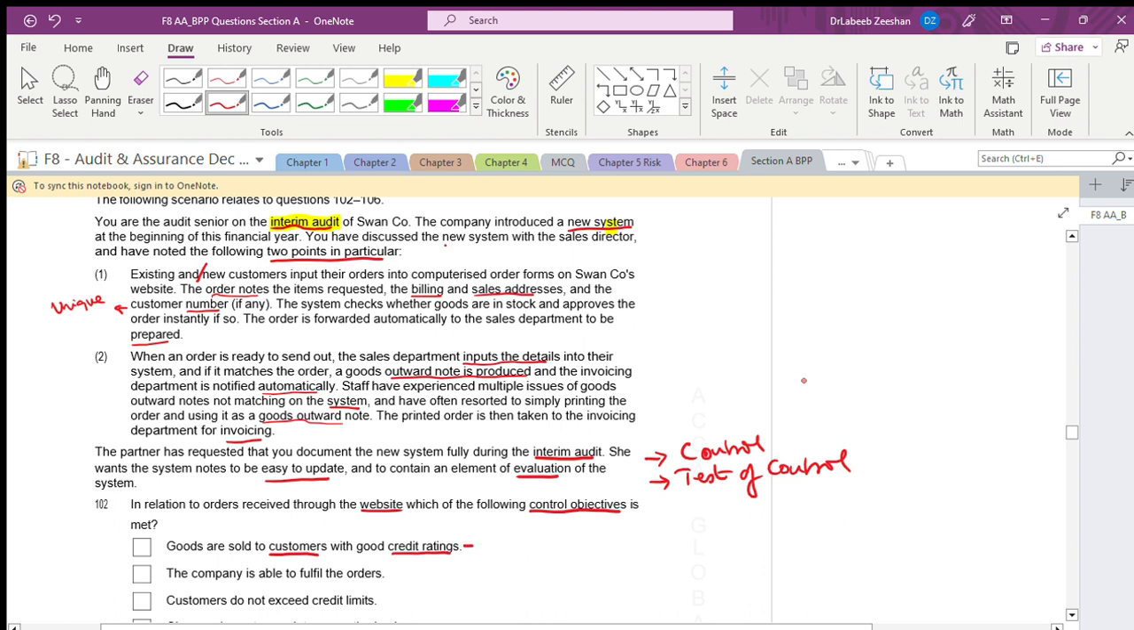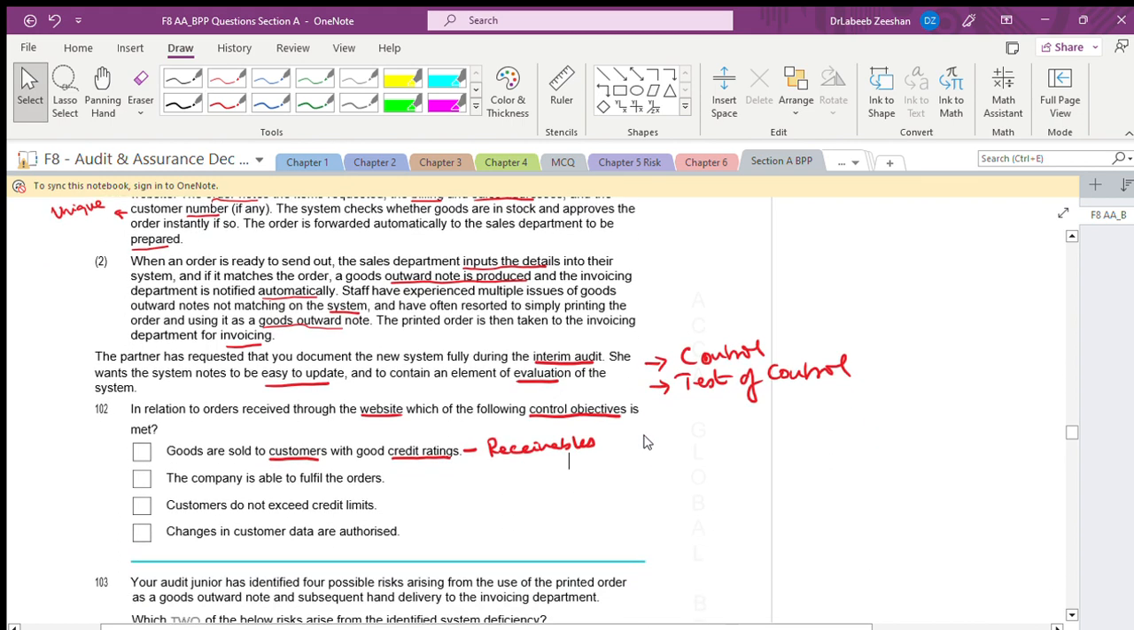Most probably, we are going to cover this control objective here. We are nowhere discussing any amounts, is it right? There is no mention of the amounts. This is specifically with respect to receivables. We are talking about whether we are focusing on the orders. Means this is related to receivables.